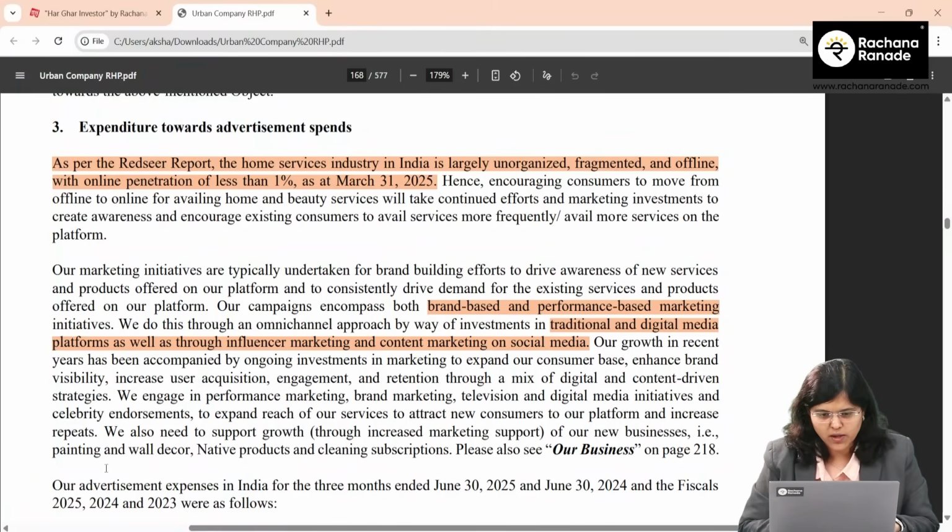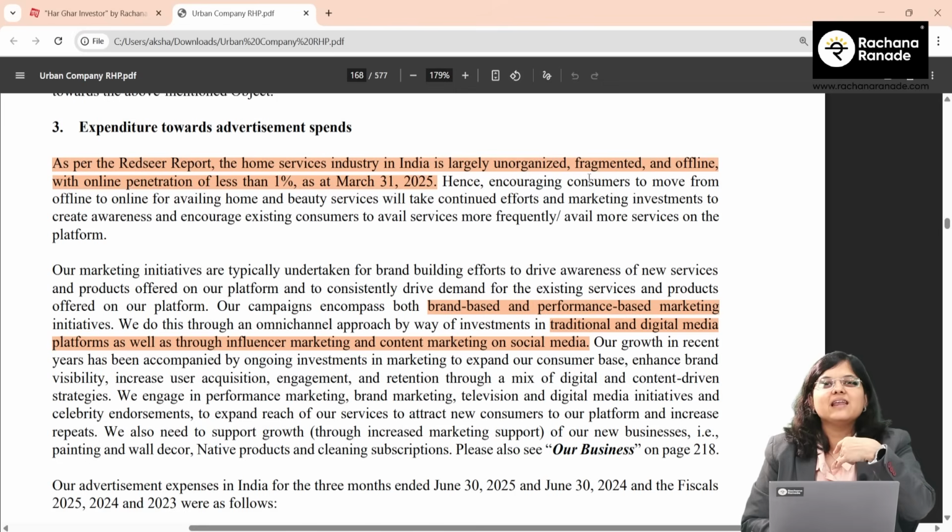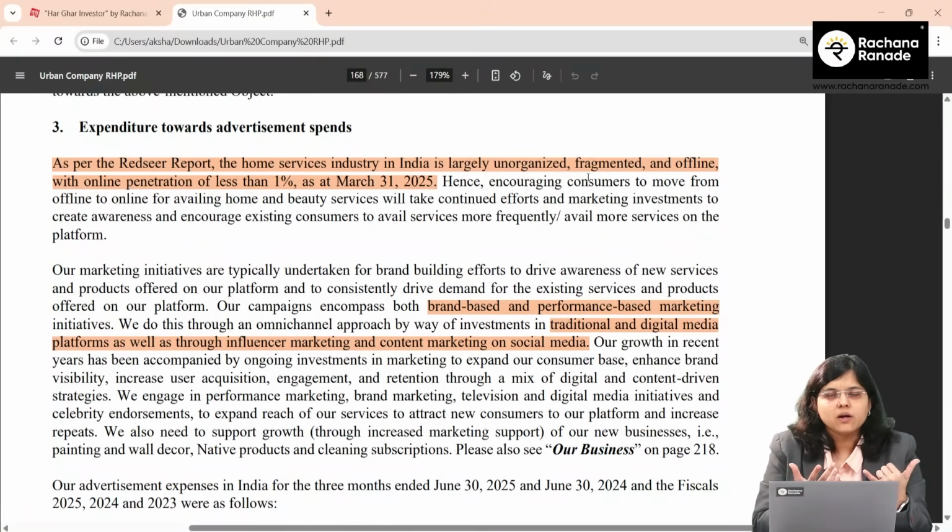increase their revenue. You can see here that, as per a report by Redseer, the overall home service industry has an online penetration of less than 1%, and they are in this category where unorganized, fragmented, offline occupies 99% of the share. You can imagine, you want to call a plumber, what would you do?